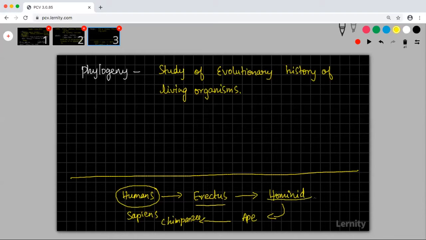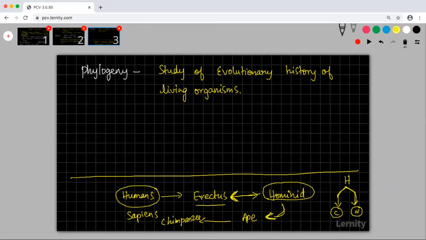So this hominid was a guy who divided into two lines. One line is more animal like, and the other is more human like. So hominid was there, and hominid divided into two lines, one more monkey like and one more human like. If you see this particular comparison between chimpanzee and human beings, and we are trying to track it, that is what we call phylogeny.